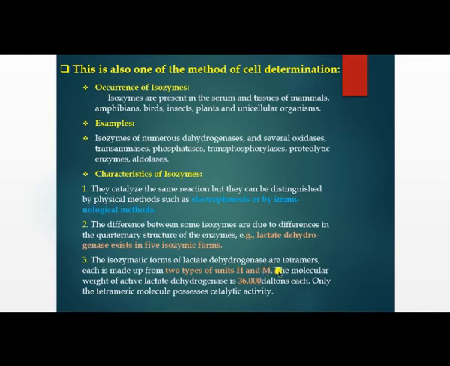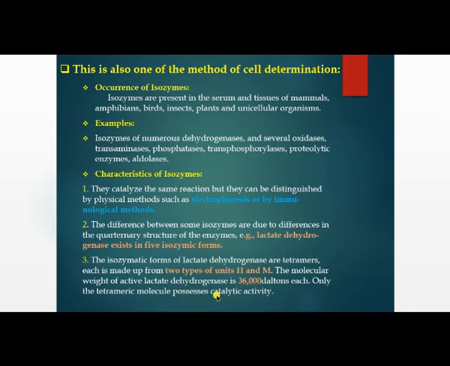Then the molecular weight of each active lactate dehydrogenase subunit is 36,000 Dalton. So these tetramers, with the heart unit and the muscle unit, have a 36,000 Dalton molecular weight. Next, only the tetrameric molecule possesses catalytic activity, as the 4-arm body of this lactate dehydrogenase possesses the catalytic activity.